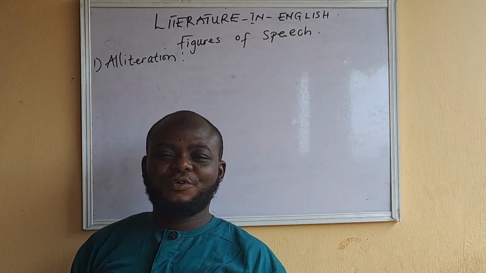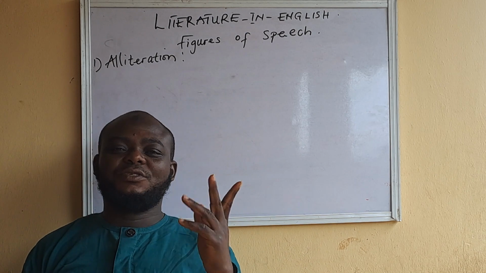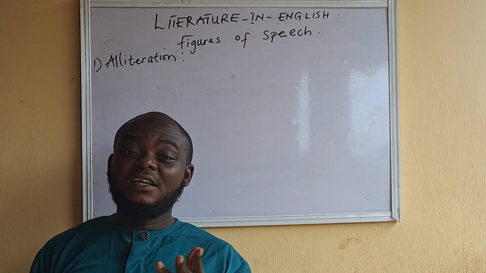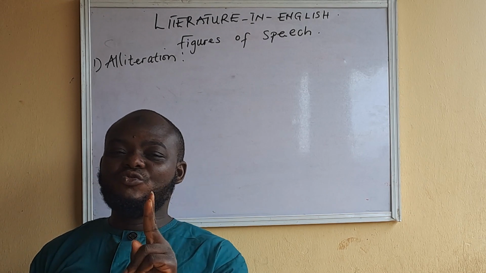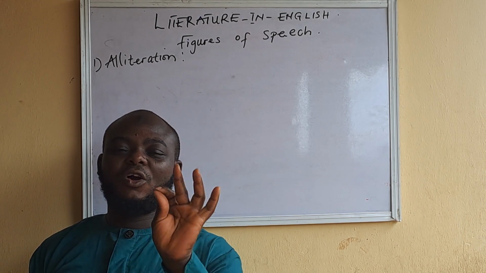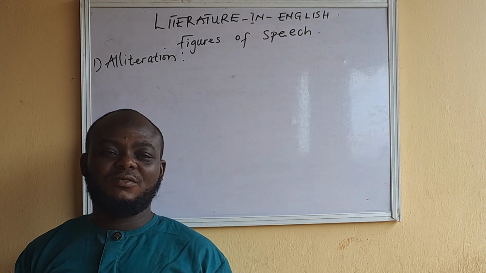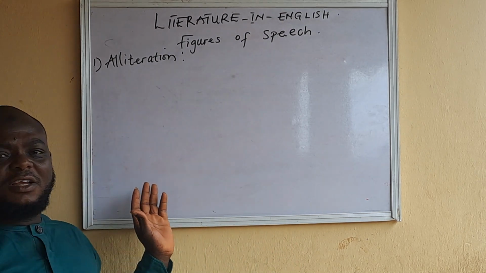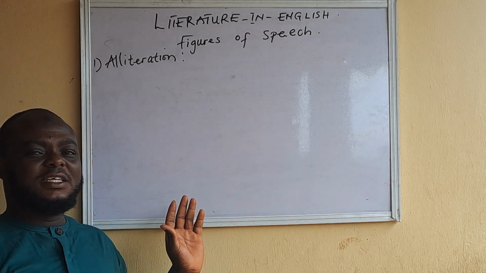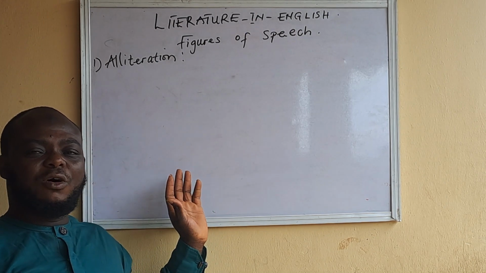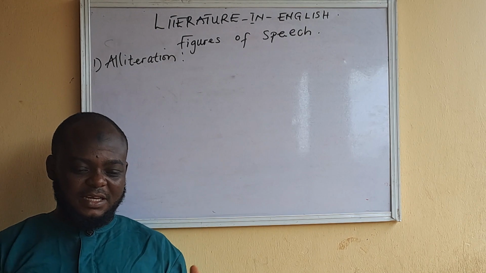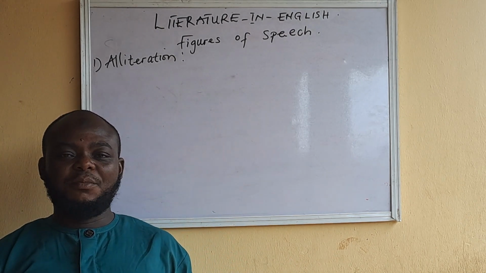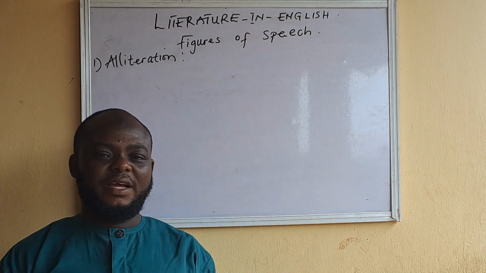This figure of speech has to do with sound, and in English, we have 2 types of sound: consonant sound and vowel sound. Alliteration has to do with repetition of consonant sound in literary work. It can be in a line of poetry, it can be in any literary work.